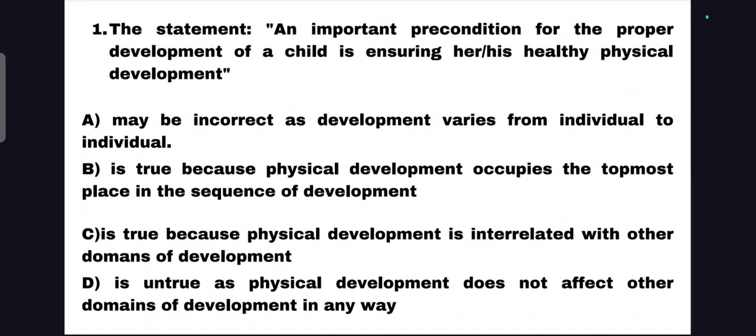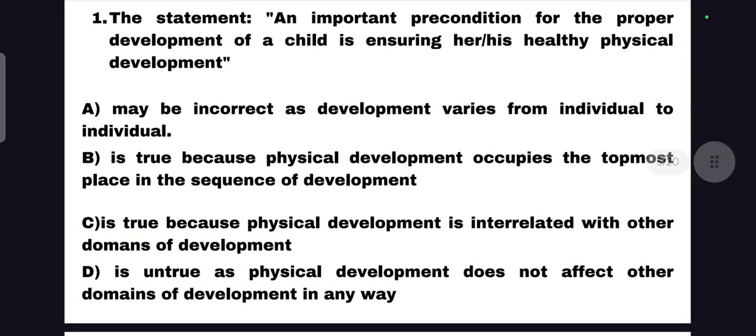The first question is, a statement is given there. What is the statement? An important precondition for the proper development of a child is ensuring her healthy physical development. An important precondition for the proper development of a child is what? Ensuring her or his healthy physical development. Okay, so the proper development is related to physical development.